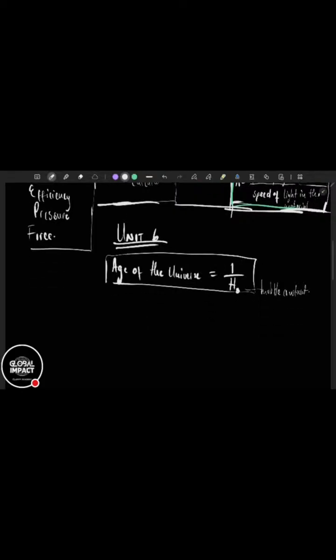Whatever question, you should be able to know that v is equal to h0 times d. Okay, v is equal to h0 times d. This is going to be the speed. h0 again is the Hubble constant. We know what it is. Then d is the distance. You should know this formula. Formula number 1, formula number 2.